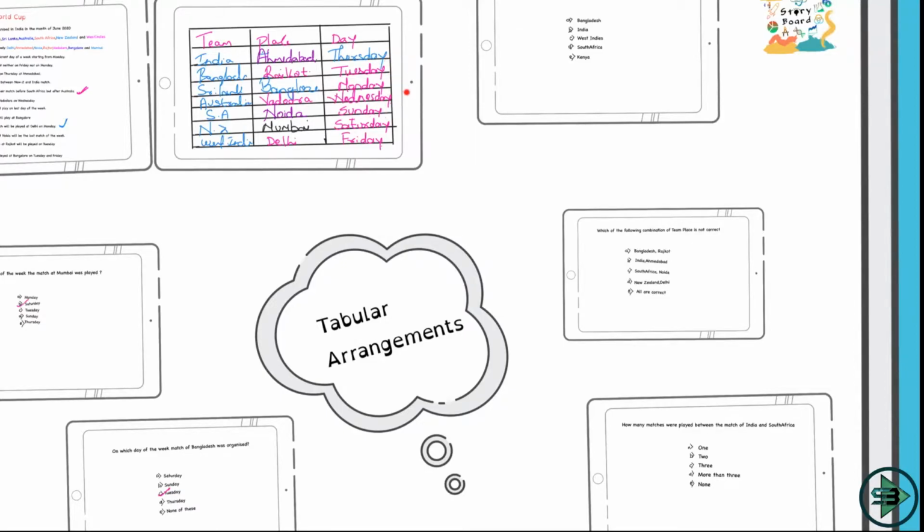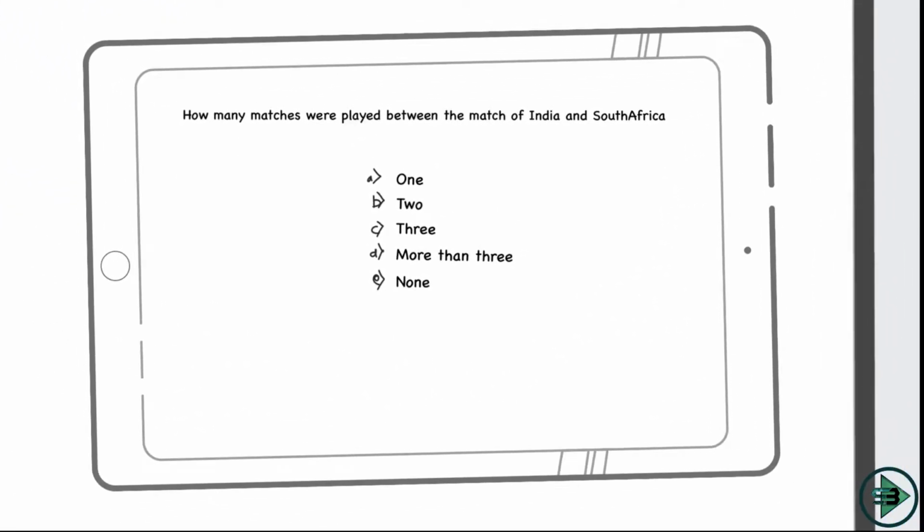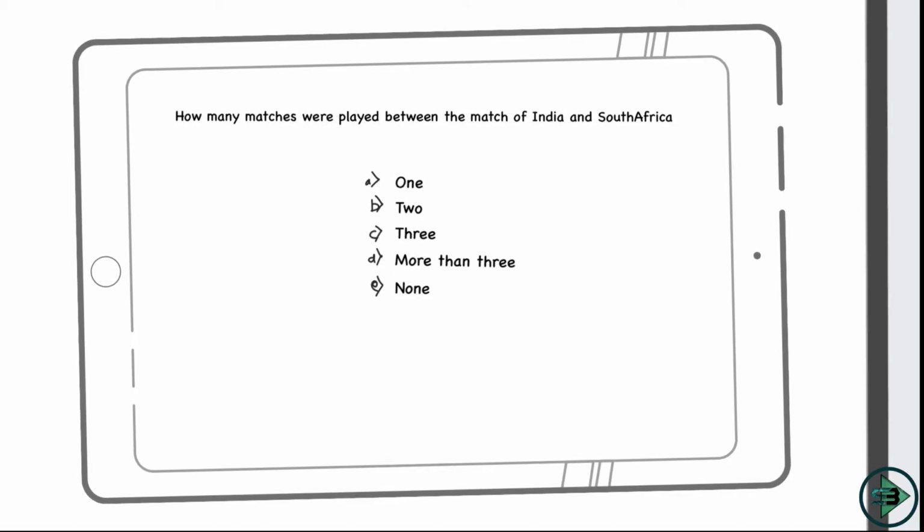So after Thursday two matches were played, Friday and Saturday, New Zealand and West Indies, and then you had a match on Sunday which was South Africa. So how many matches were played between India and South Africa, between Thursday and Sunday? That were two, Friday and Saturday, two matches. Because the first match was played on Monday, that's how we go with the sequence. So my answer to this is option number B.